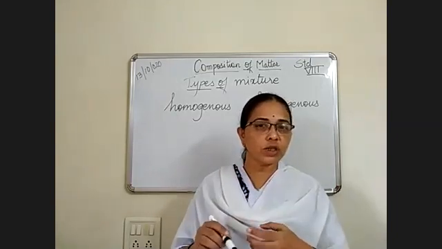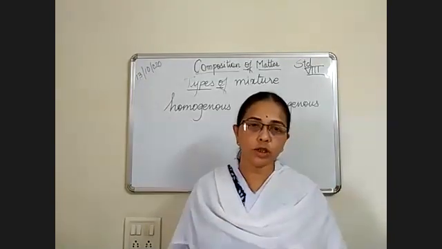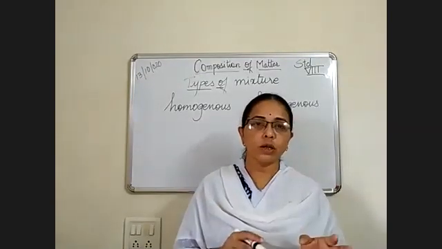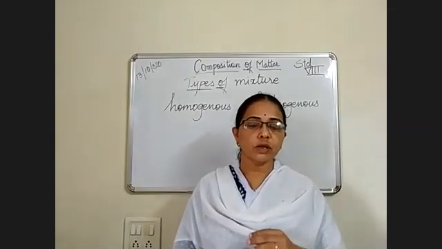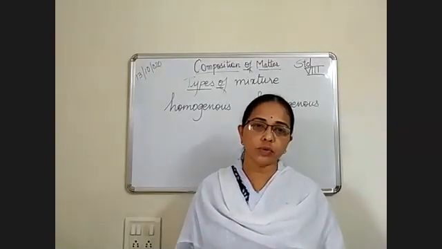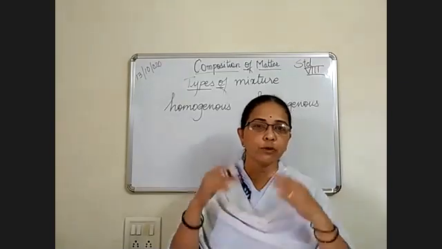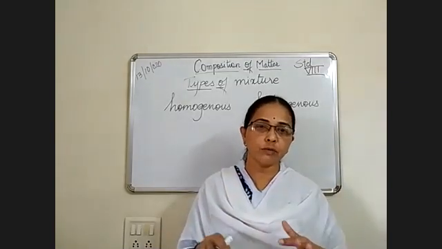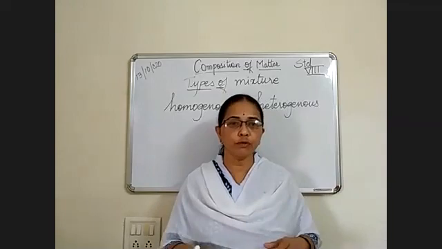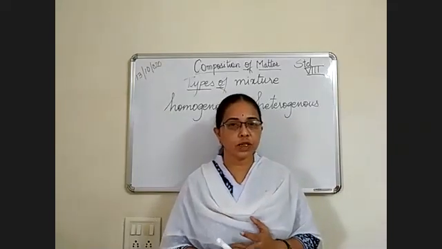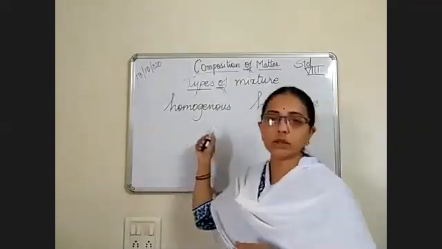In these, a substance completely dissolves in another substance, and you cannot make out phases in it. It becomes single phase. So everything becomes uniform. Such substances are called homogeneous mixtures.